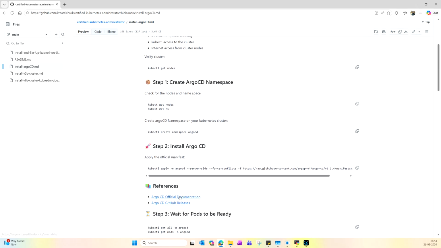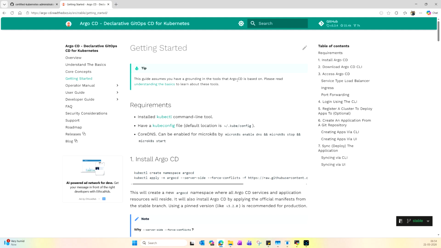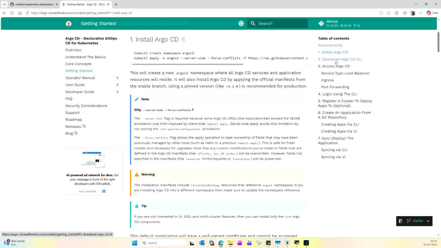So let me take you to the official documentation. Okay, let's click on Getting Started. Here you have the option to install Argo CD and download the Argo CD CLI.